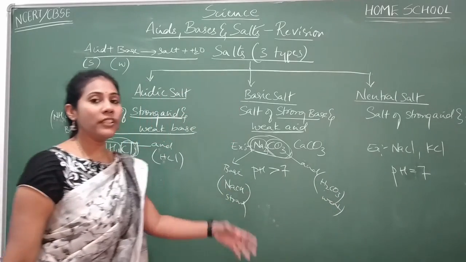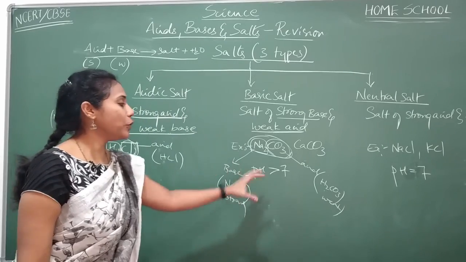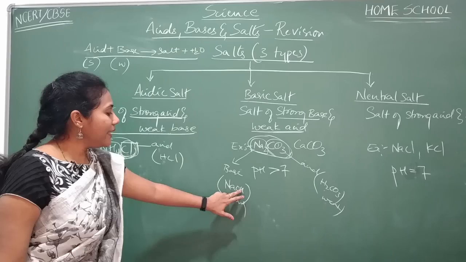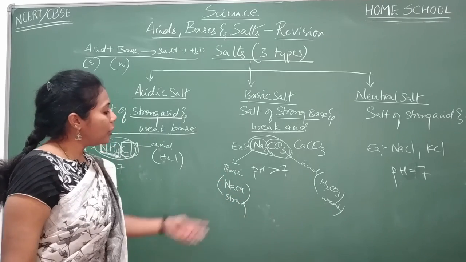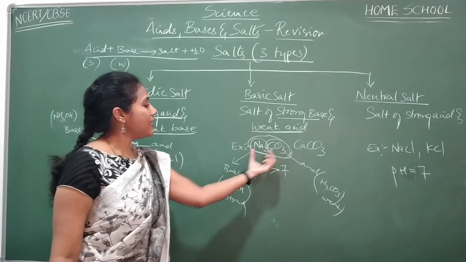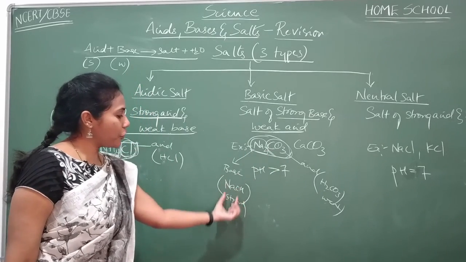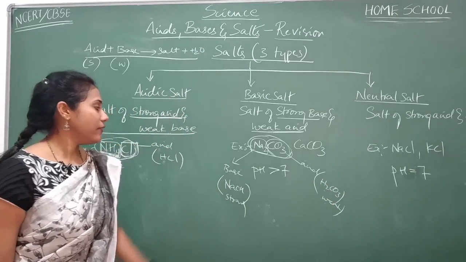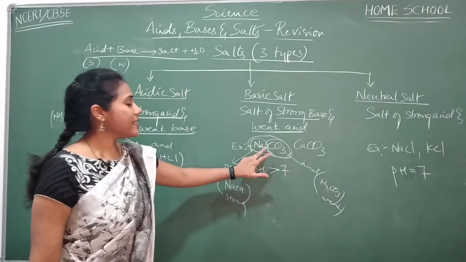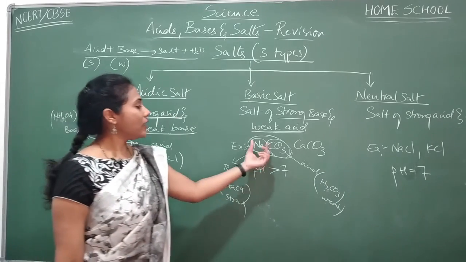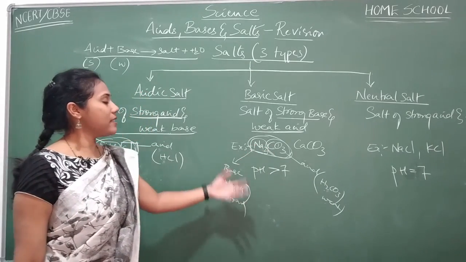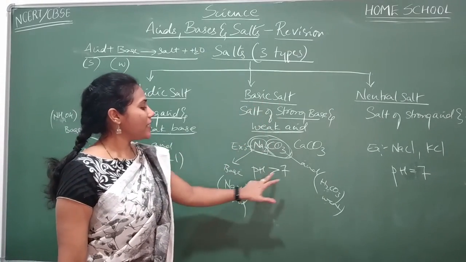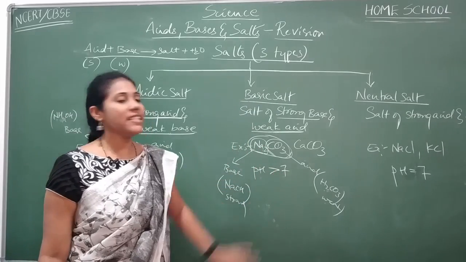If you want, you can go to the examples at the start that I told you. You can check it. This acid comes under the weak category. This NaOH comes under the strong category. So this particular salt is formed from a strong base like sodium hydroxide and a weak acid like carbonic acid. When these two combine, this is the salt that has formed. So which is the stronger component here? Base. Strong base, isn't it? So it is called a basic salt. And what about its pH? The pH value of such a salt is always above 7.